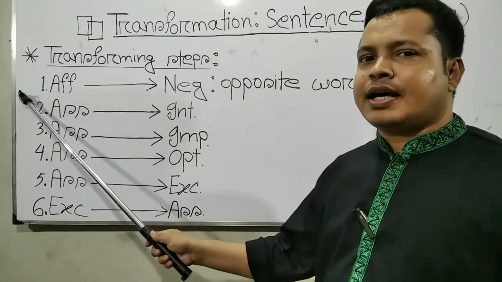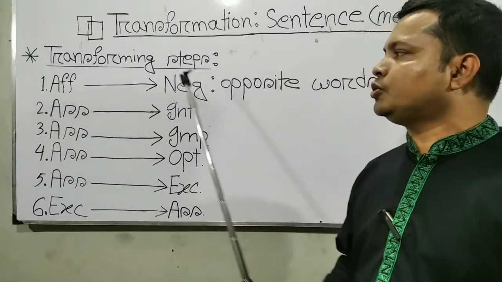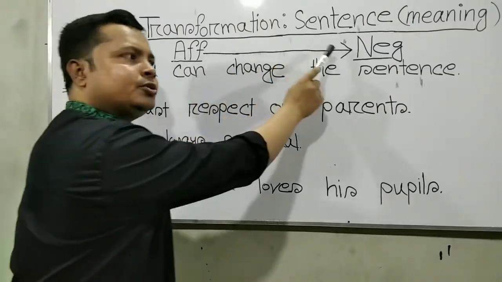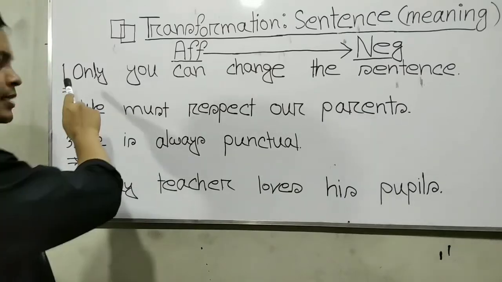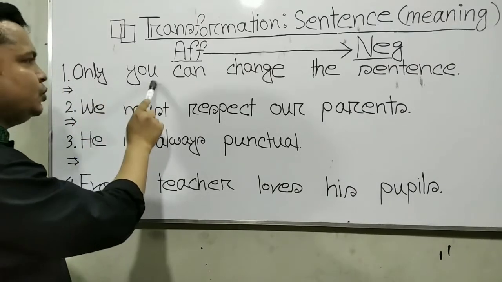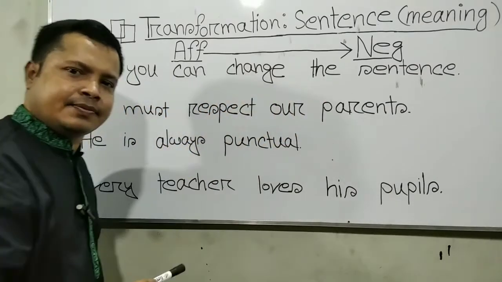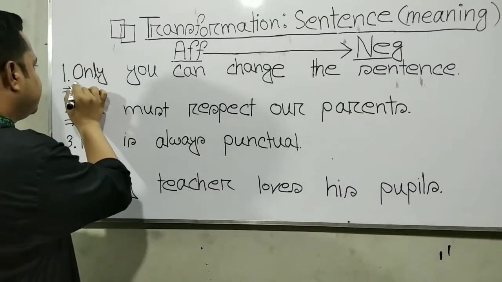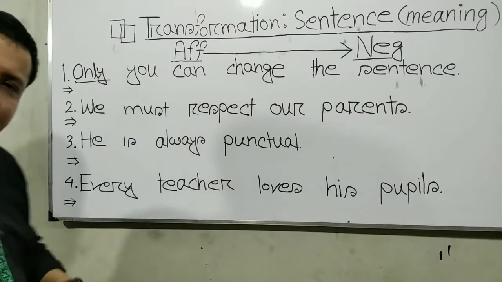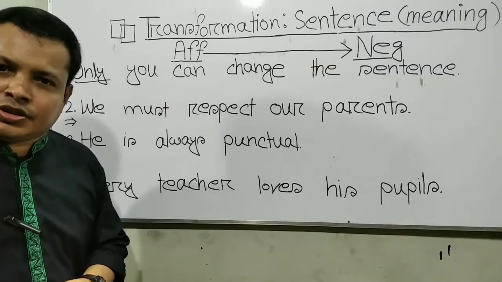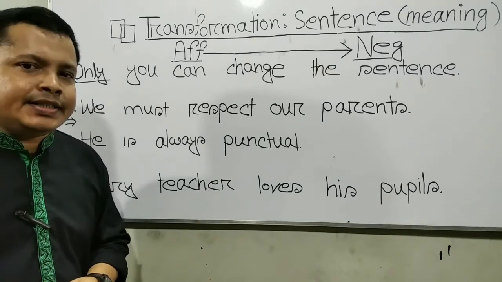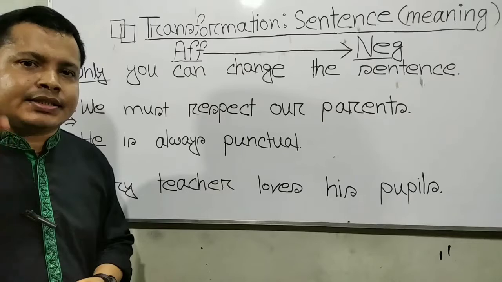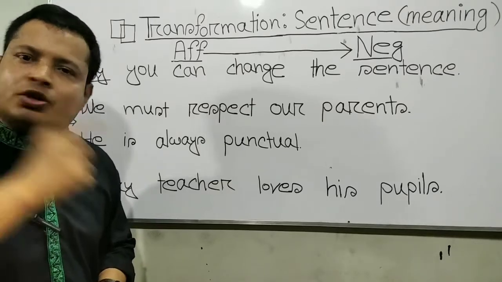Now let's see the examples of affirmative to negative sentence. Example number 1: Only you can change the sentence. Here the changing keyword is only. Where we find only or alone, we will change it into none but, nothing but, not more than, not less than.